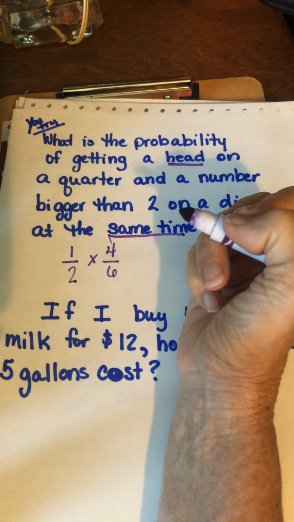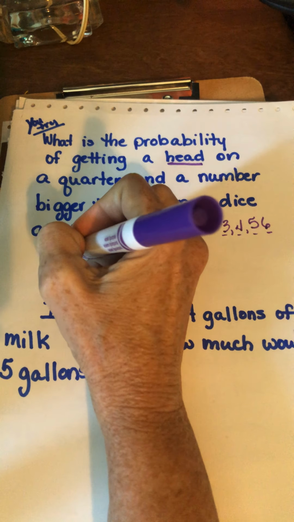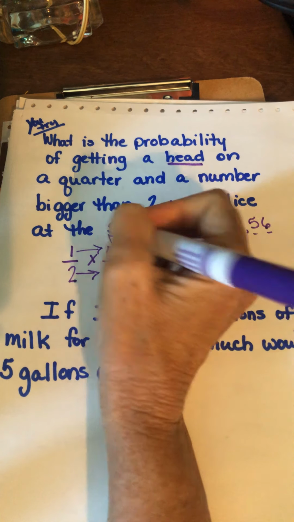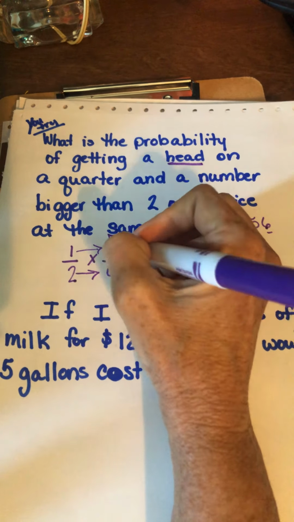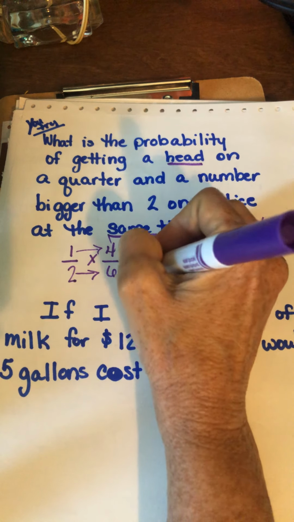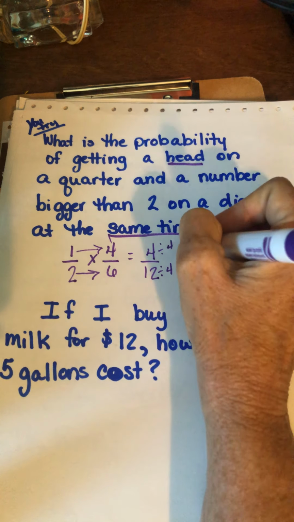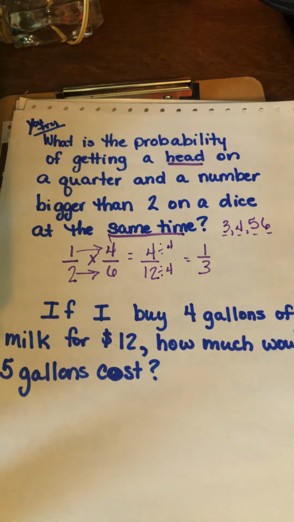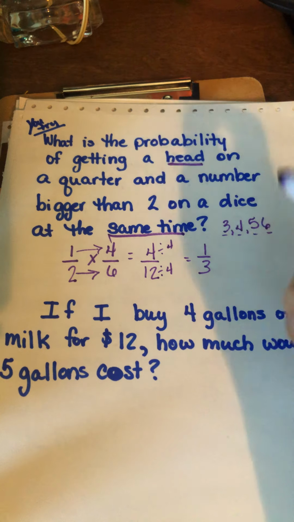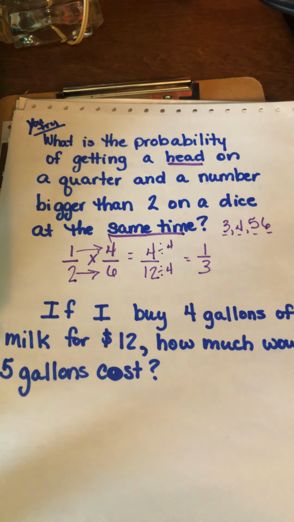Now we can multiply. You can use your calculator if you want. You can multiply straight across, or you can cancel diagonally if you want. I'm going to just do it this way this time. So 1 times 4 is 4. 2 times 6 is 12. They both can be divided by 4. So the chance of getting a head on a quarter and rolling the dice and getting either a 3, a 4, a 5, or a 6 is 1 out of 3.